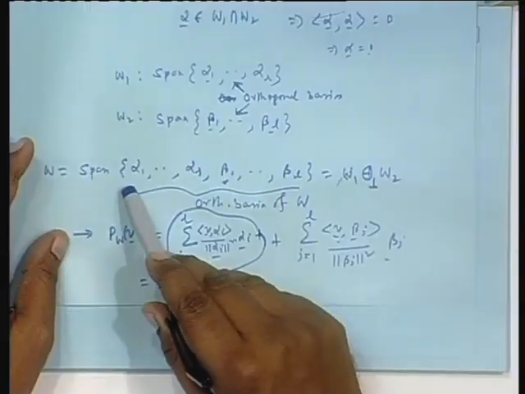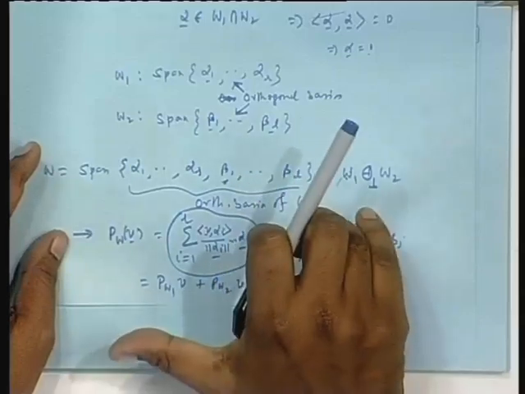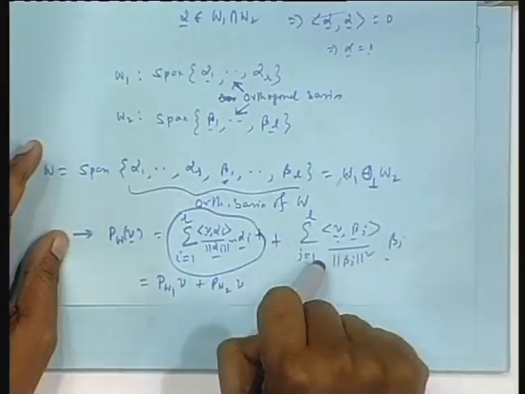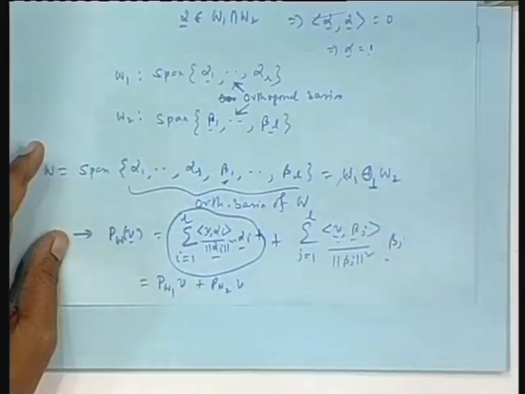Of course, otherwise not, because if they are orthogonal, then only I pick alpha 1 to alpha r and beta 1 to beta l, and they become an orthogonal basis. Since they are an orthogonal basis, the overall projection can be written like this, but I am picking up one component here, another component here.